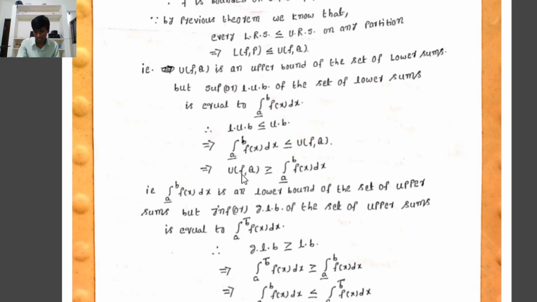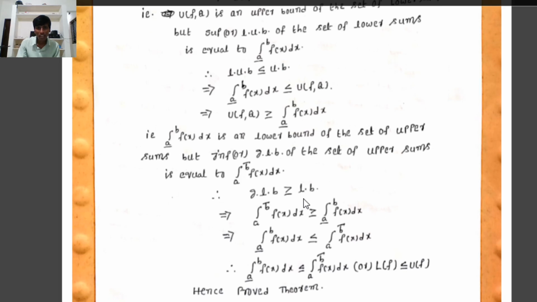The greatest lower bound is greater than or equal to a lower bound. Therefore, the integration from a to b bar of f(x) dx is greater than or equal to the integration from a lower bar to b of f(x) dx.